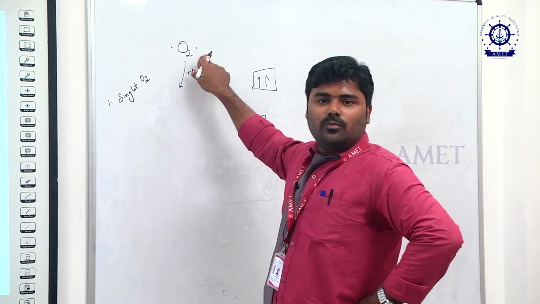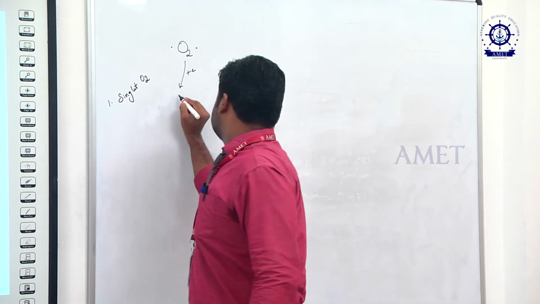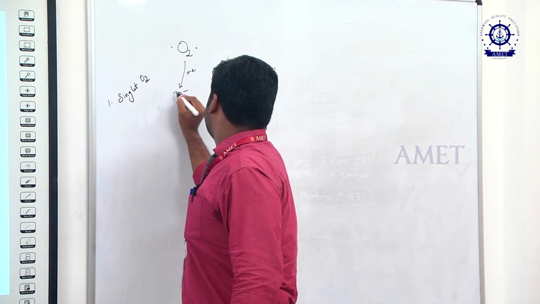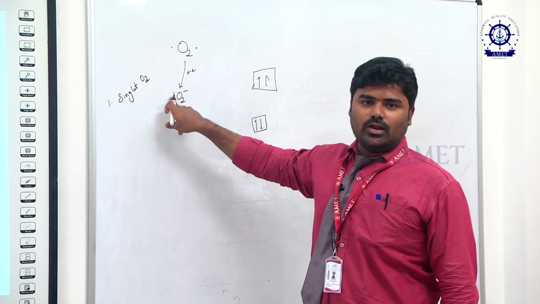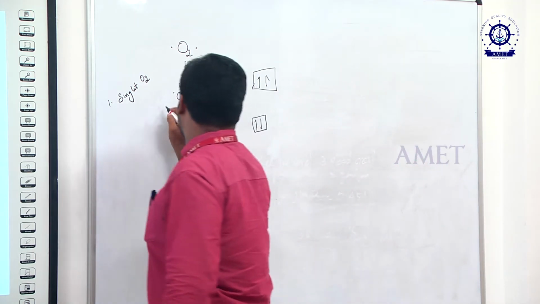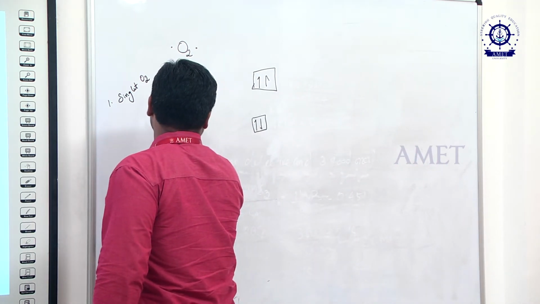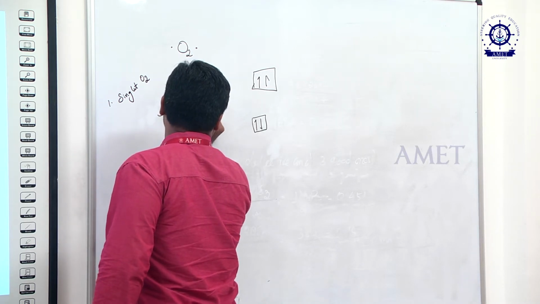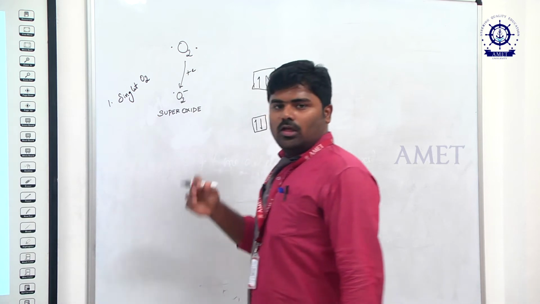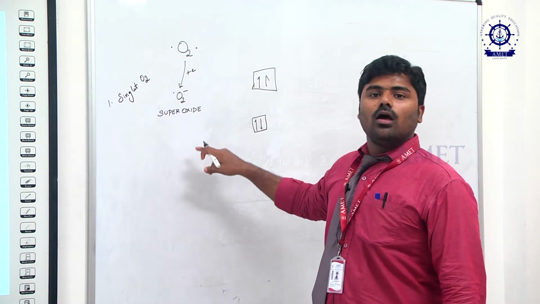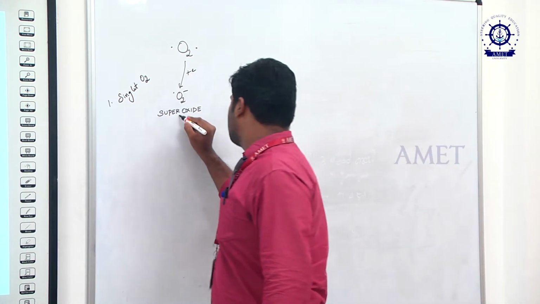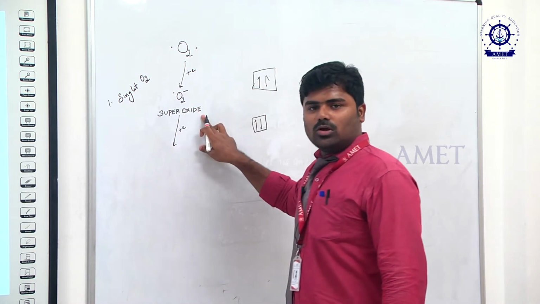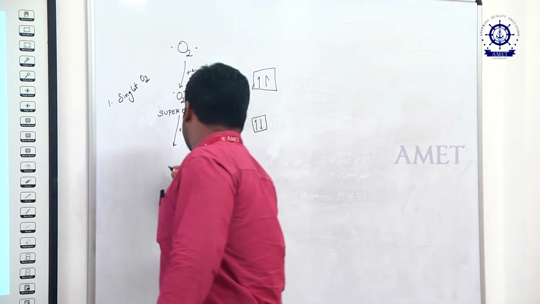Then this oxygen turns to superoxide, and this dot indicates a free radical. Okay, this is what we call superoxide. Then if we add one more electron, the superoxide turns to peroxide.